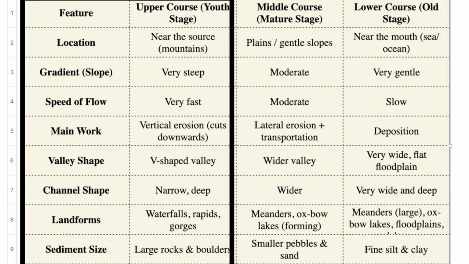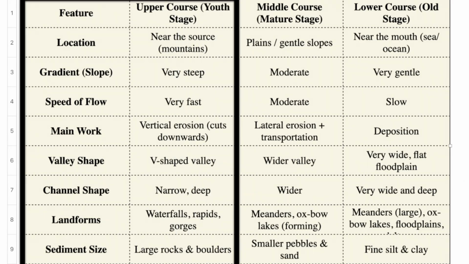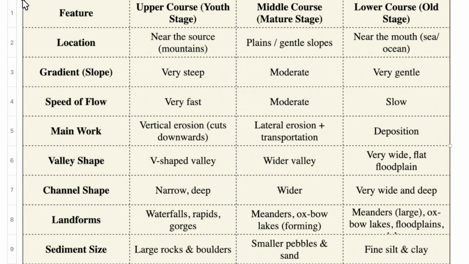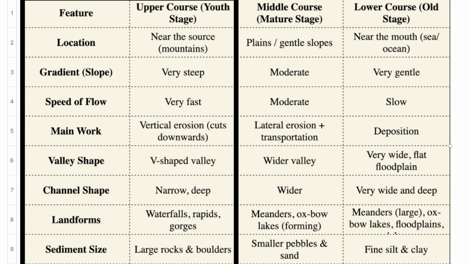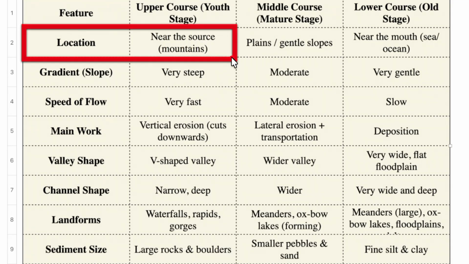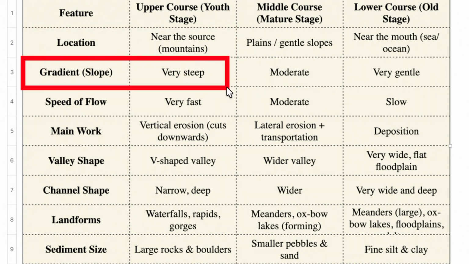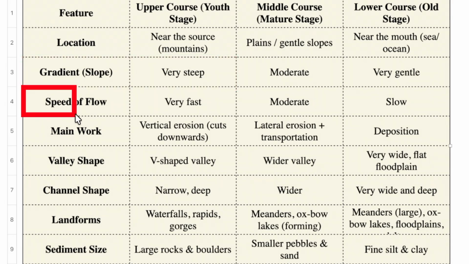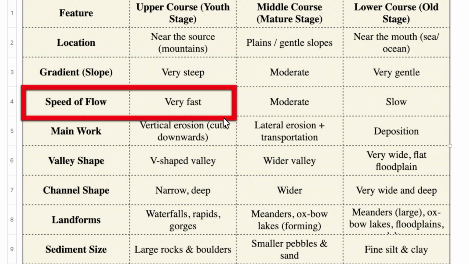The first stage of a river is the upper course or the youth stage. It is also known as the birth stage of a river. It is found near the source, usually in the mountains. Here the slope is very steep, so the river flows very fast. In the upper course, small streams join the main river as tributaries, increasing its volume.